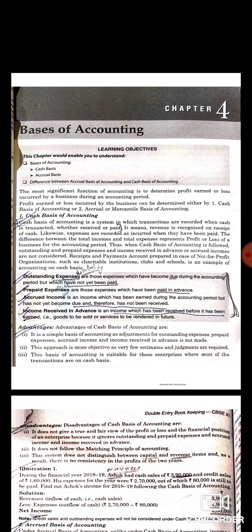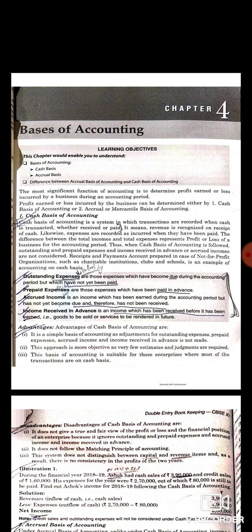Prepaid expenses are those expenses which have been paid in advance, means they are not related to the current accounting year but are related to the next accounting year. And next is accrued incomes. Accrued income is an income which has been earned during the current accounting period but has not yet become due. Therefore the accrued incomes are also not recorded.